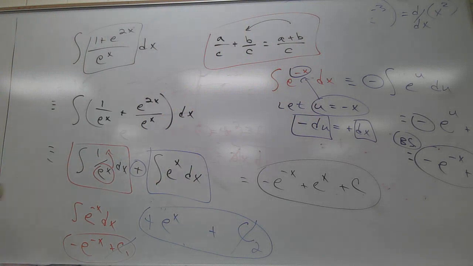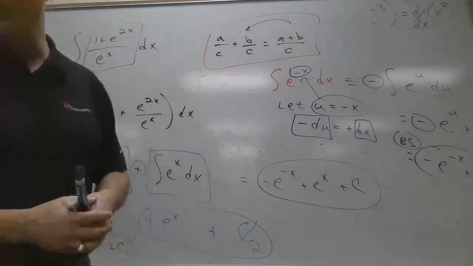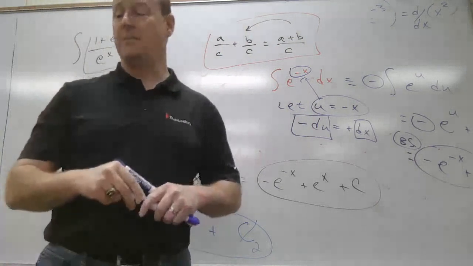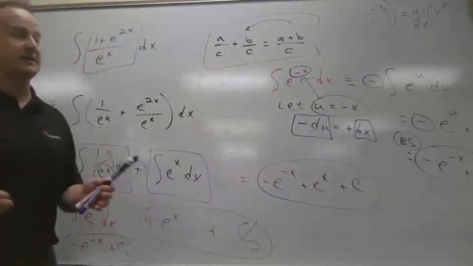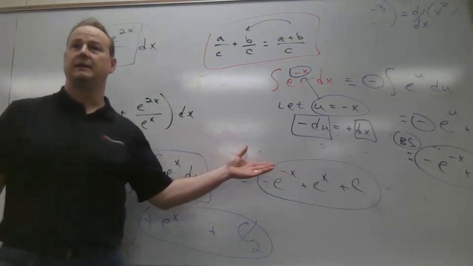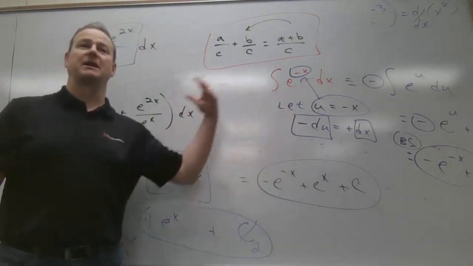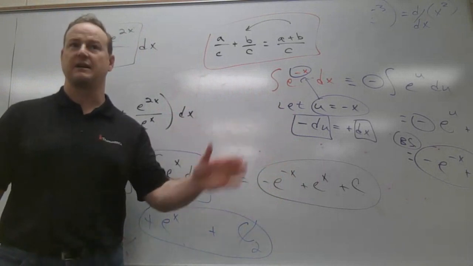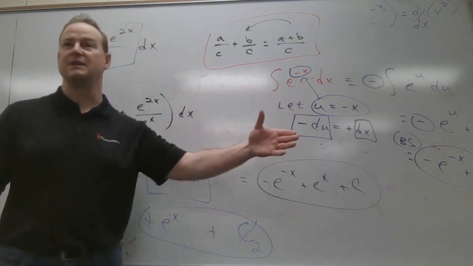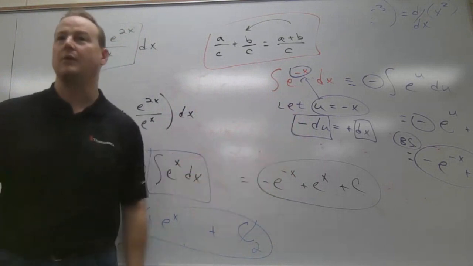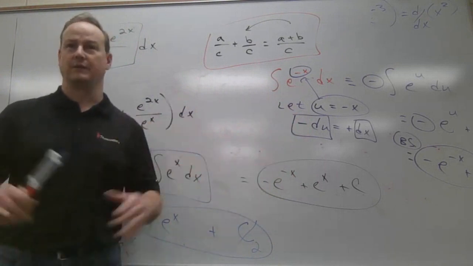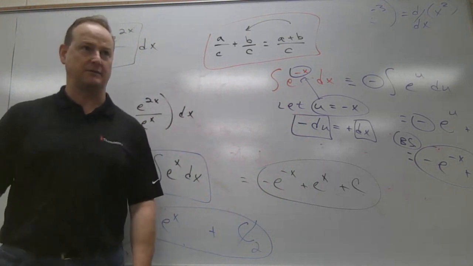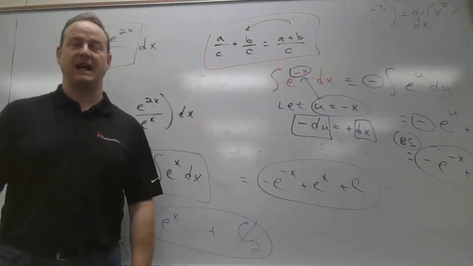So basically you need to learn some manipulation tricks, right? We need to rewrite these in a way that makes our life better. The only way to really see this stuff is through practice and execution. You got to see it, and then you got to be able to come up with that stuff on the fly. So you really need to do more odd exercises than you've been doing, which is not nearly enough. You can't do that anymore and be successful. Those days are over. Not only are you college level students, you're higher level college level students because you're in Calc 2 now. Time, energy, effort, execution.